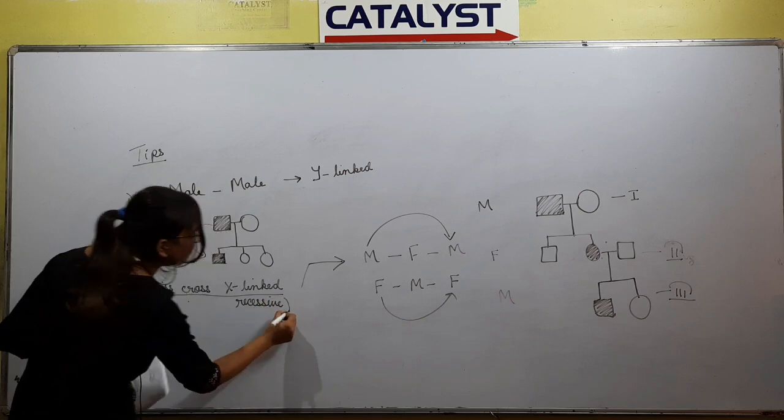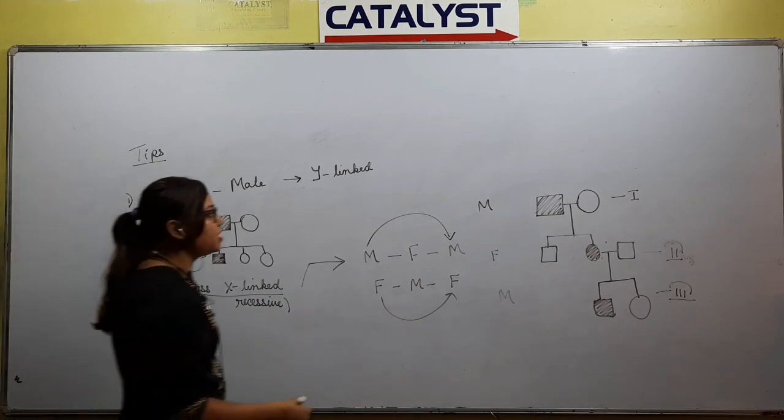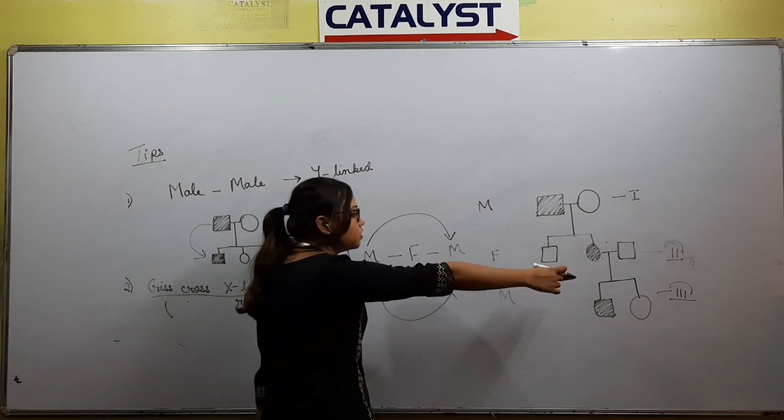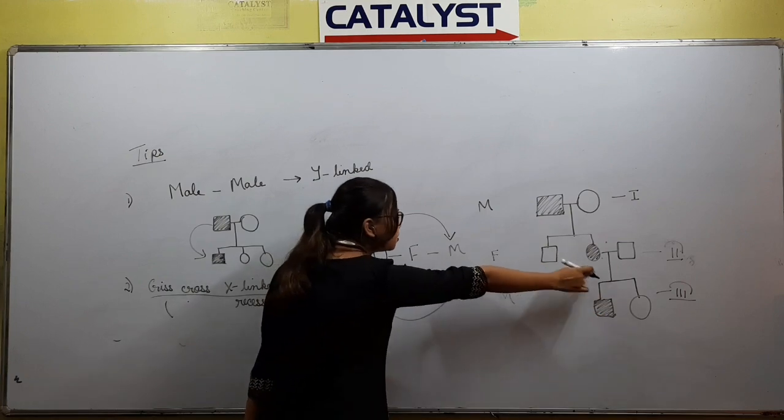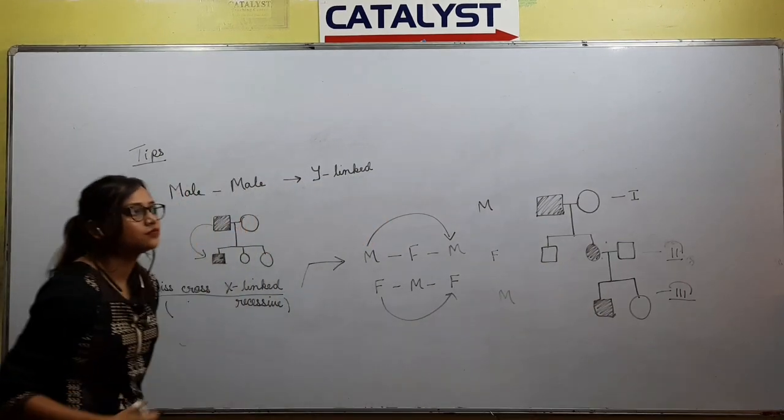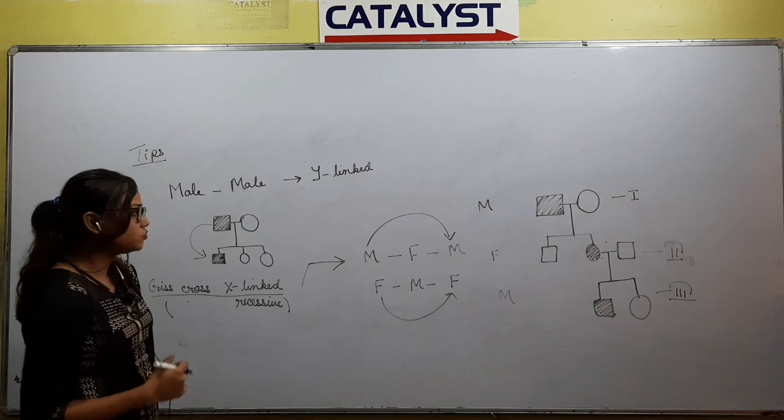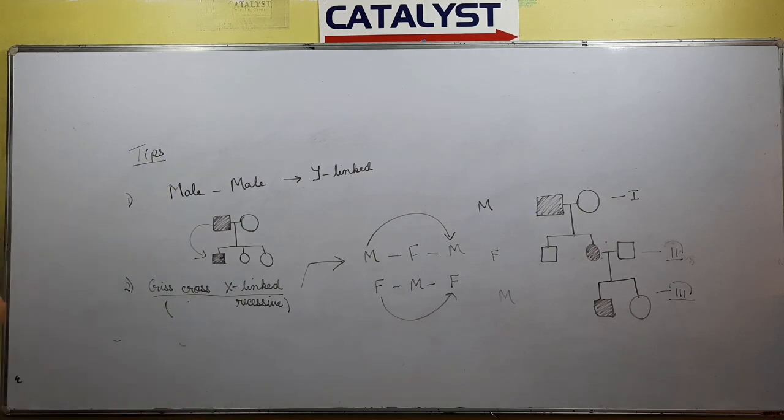So this can be grandfather, daughter, grandson. Is it clear? Y-link is simply from male to male. Criss-cross is male, female, male, or female, male, female. It will involve 3 generations.